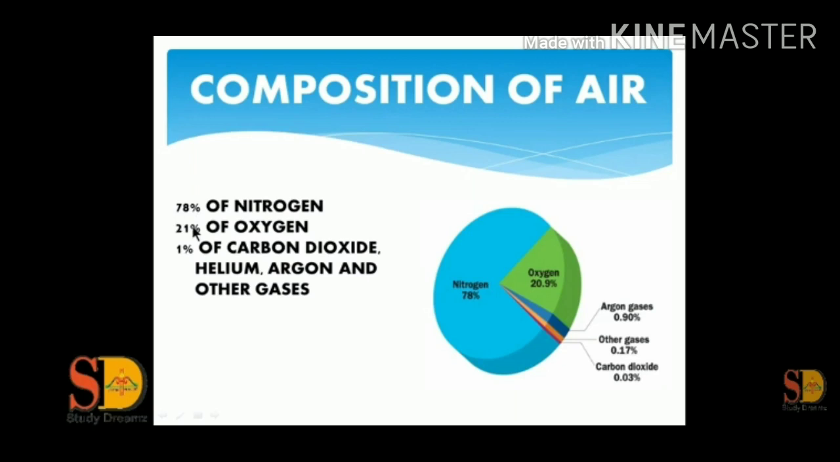Composition of air. It means the components which are present in air. 78% nitrogen, 21% oxygen, 1% carbon dioxide, helium, argon and other gases.